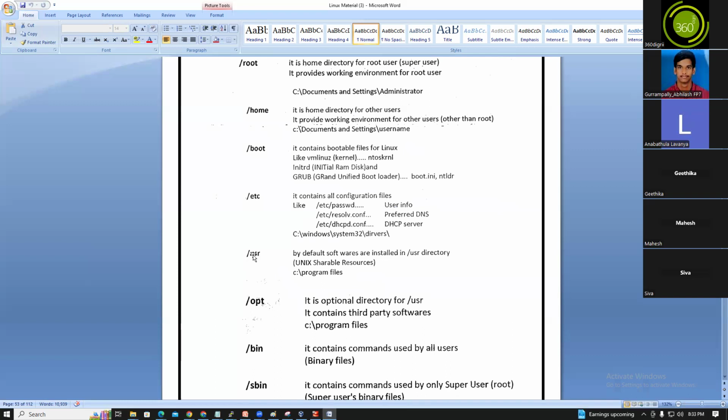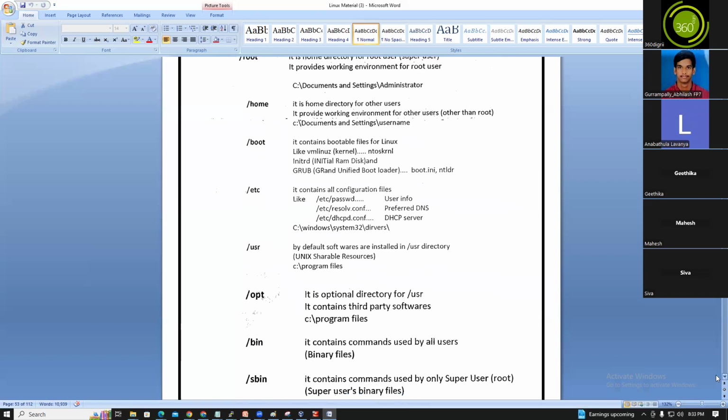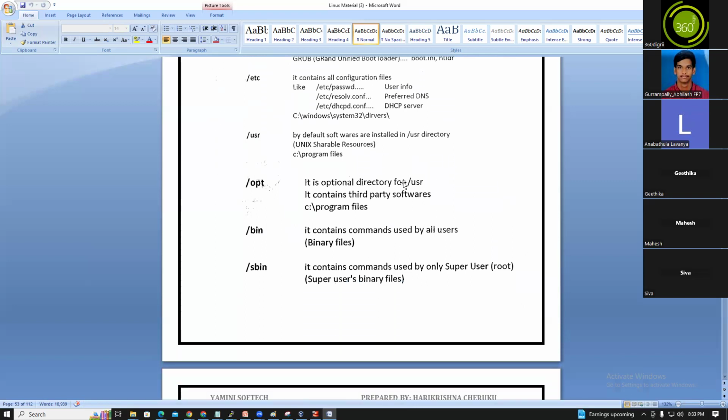/usr: by default, software is installed under the /usr directory. /opt is an optional directory for /usr and contains third-party software. /bin contains binary files, the commands used by all the users. /sbin contains commands used only by the super user.